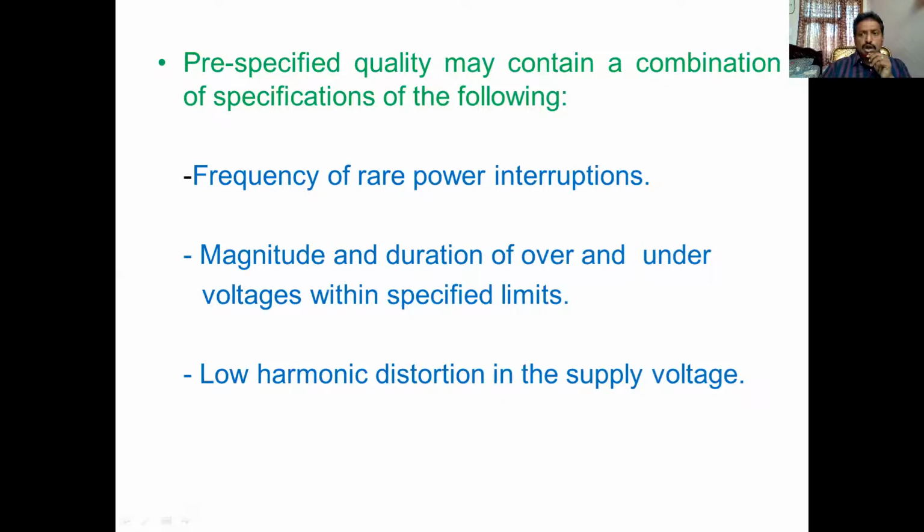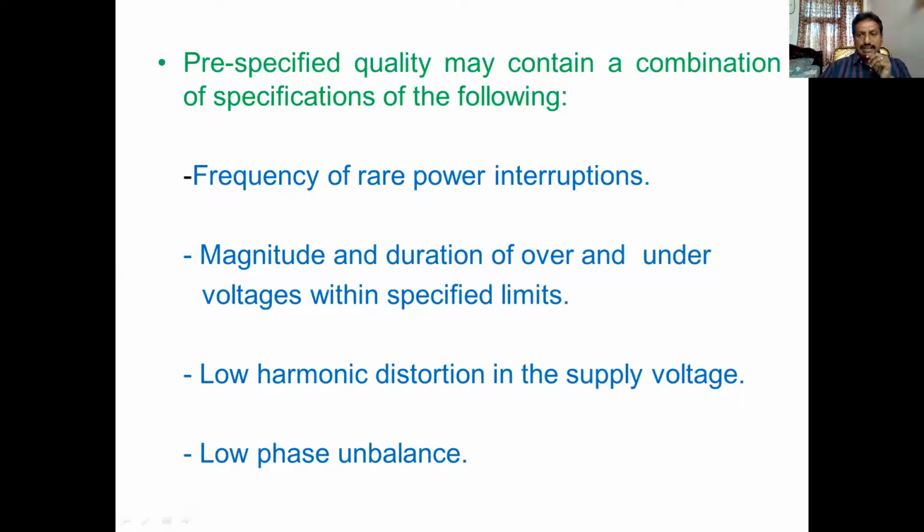Low harmonic distortion means harmonics above 35 are not considered. Why? Because total harmonic distortion, or total demand distortion, is very small as you go on increasing the harmonic number. Above 35 there is no severity. So harmonic distortion should be eliminated in the supply voltage. That is also very important.